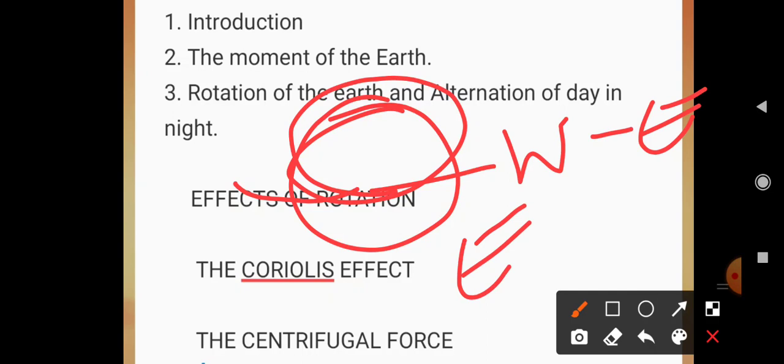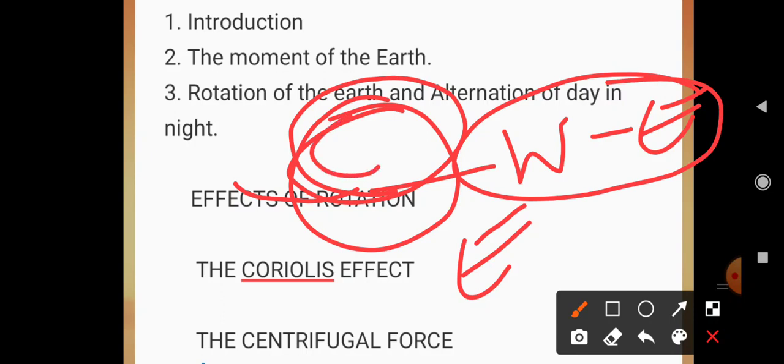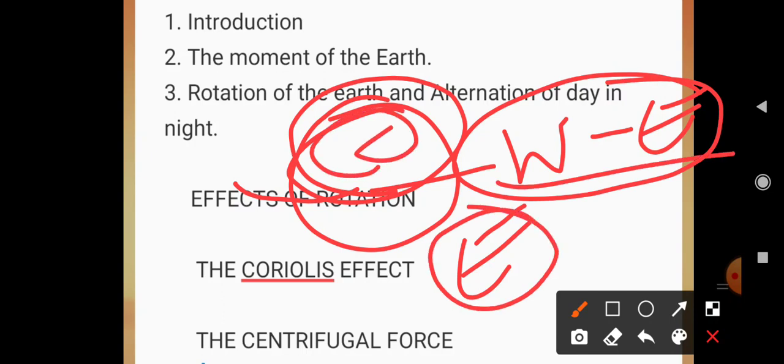It is an illusion because the rotation of the earth is from west to east, but it looks like east to west. Because of that we can say the sun is rising, but the sun is stationary, it is not moving from its place. Only the earth is moving. I'm giving you an example, it is also called Farrell's law, just like in physics, I think you have already studied.